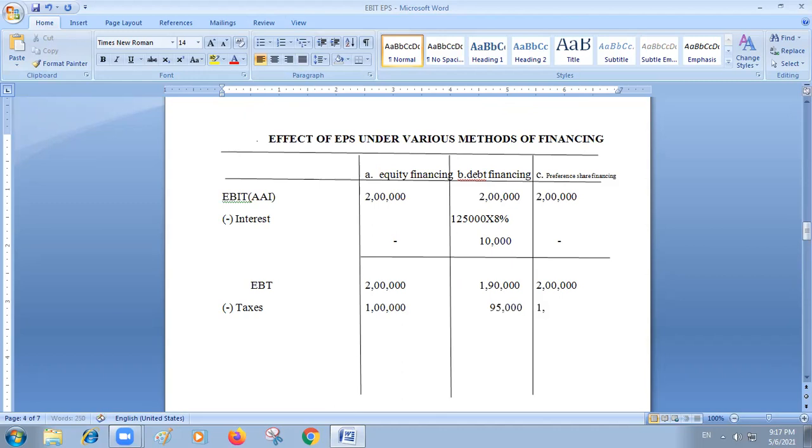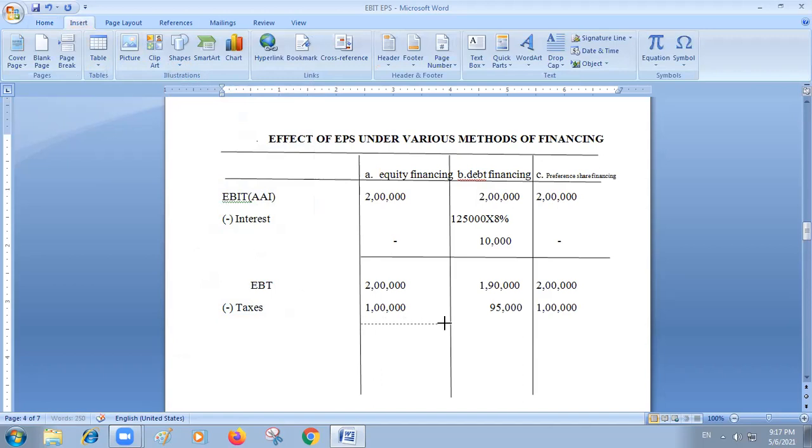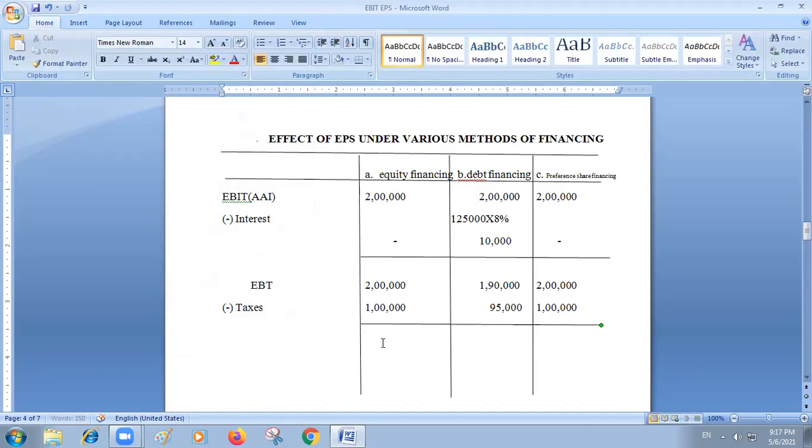Again, here also there is no difference. In 2 lakhs, the same amount will be there, as in the first case. So if you deduct, from 2 lakhs, if you minus, you will get 1 lakh rupees.